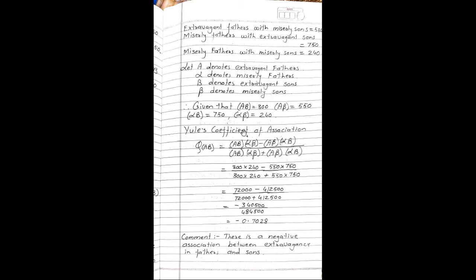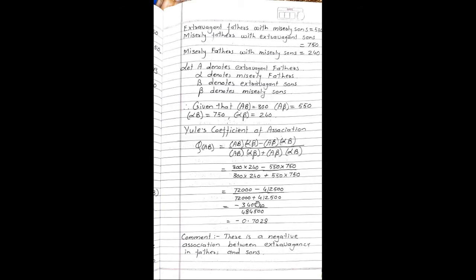Now Yule's coefficient of association. The formula of QAB is equal to AB into alpha beta minus A beta into alpha B upon AB into alpha beta plus A beta into alpha B. Substitute the values. 300 into 240 minus 550 into 750 divided by 300 into 240 plus 550 into 750. So this becomes 72,000 minus 4,12,500 divided by